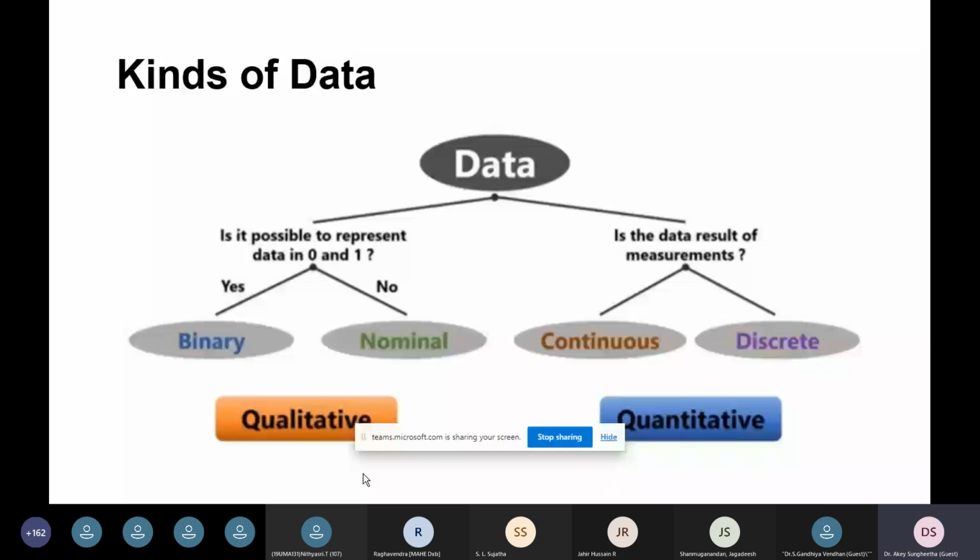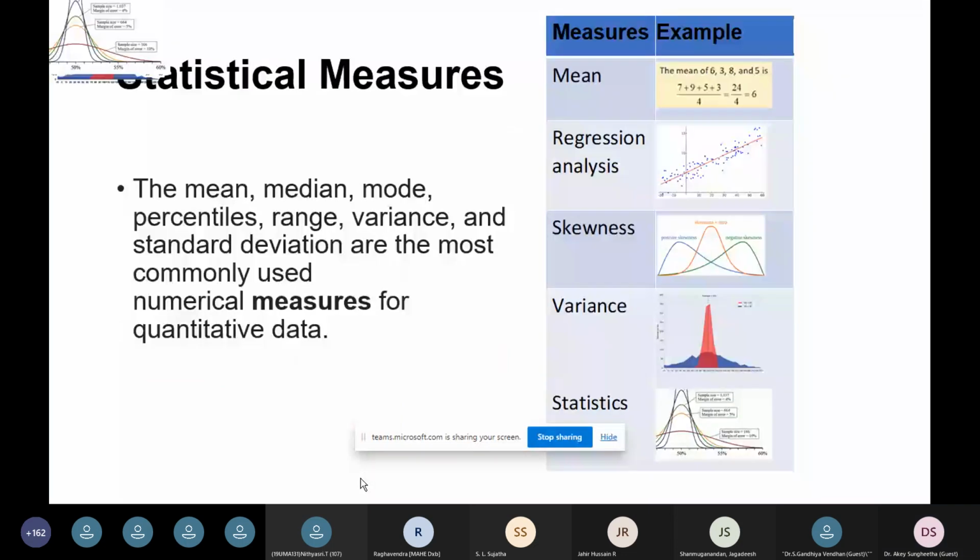So very specifically, how do we measure the statistical information? In the very common way in the mathematical field, they measure the mean, median, mode, standard deviation, and they calculate the variance. These are some popular measures. I have presented in the figure, for example, mean and regression analysis, and also skewness, variance, and statistics. The mean is very well known by everyone. We take the average of certain numerical values, divided by the total number of values.